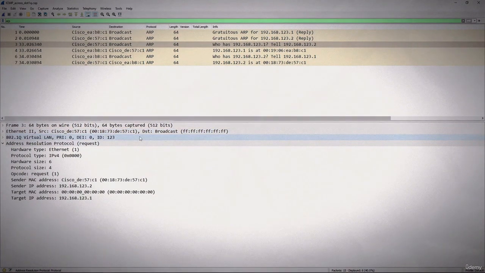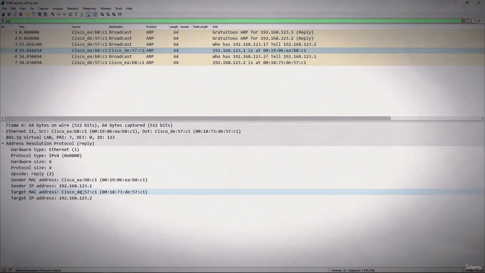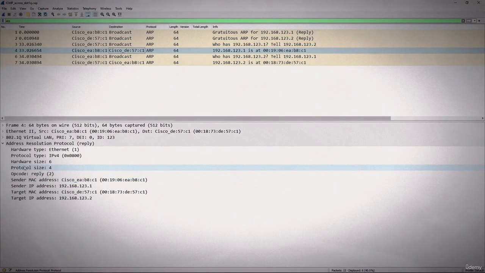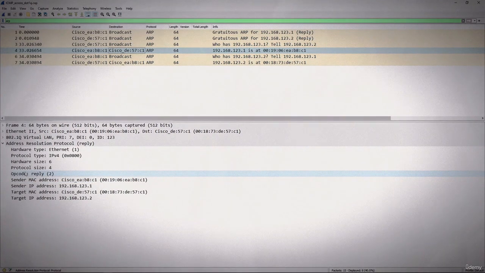And then down below here is the IP address, and then we see the reply, and it has the same fields except it does provide the answer. Now we see the opcode is a reply and the sender MAC address is where it's coming from, and there is the IP address, and then it's responding to the one that sent the ARP request. So Address Resolution Protocol sits in between the network layer and the data link layer to resolve an IP address to a MAC address on a local area network.